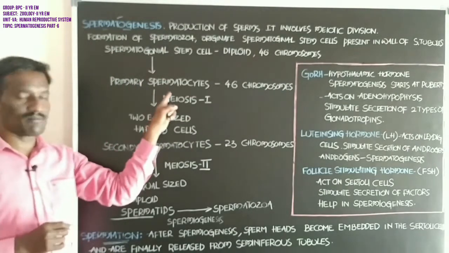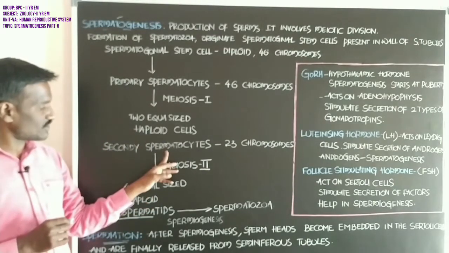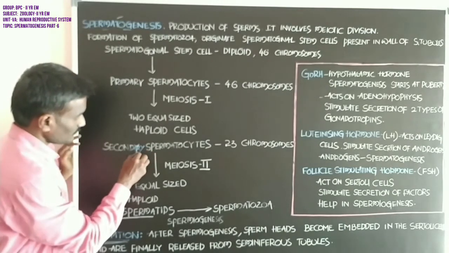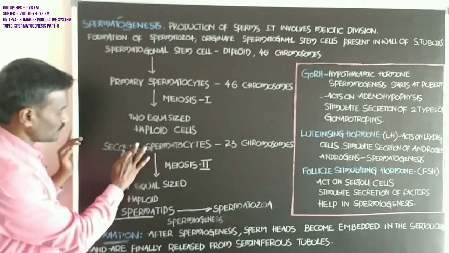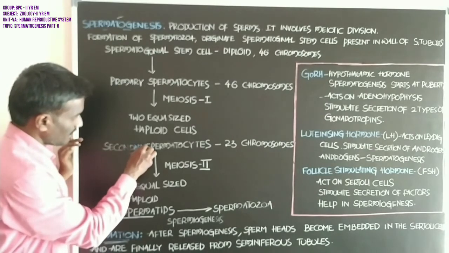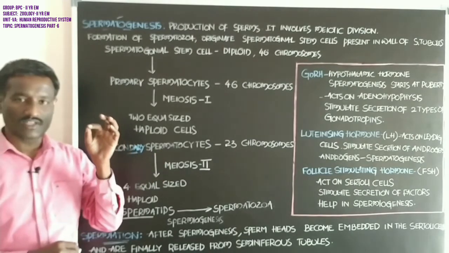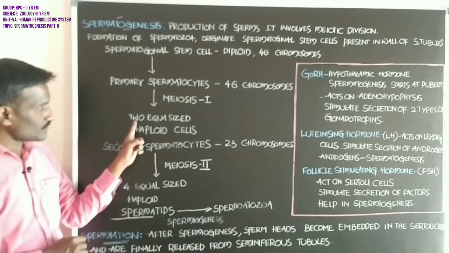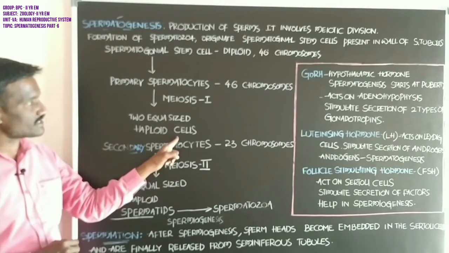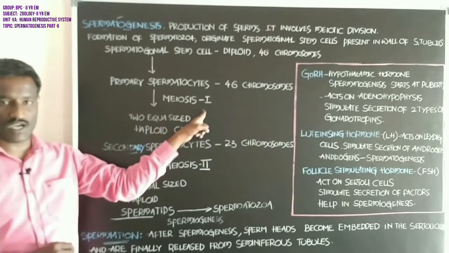Students, which cells in the process of formation of spermatozoa go through meiosis 1? That is the primary spermatocytes. Secondary spermatocytes, students, are also haploid cells. Two equal sized haploid cells are produced from primary spermatocytes after meiosis 1.